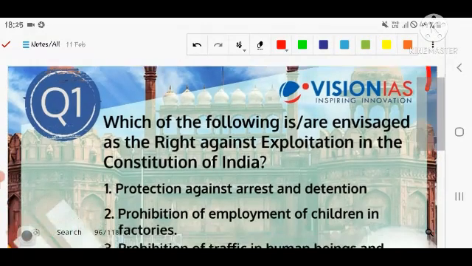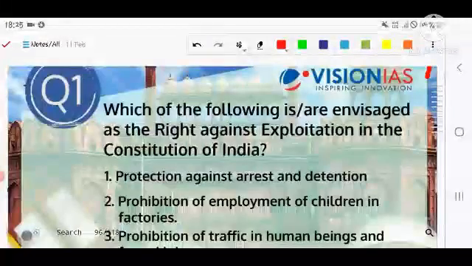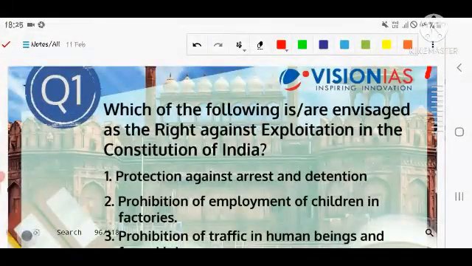Let's discuss the first question. The first question is related to the right against exploitation in the Constitution of India. You know very well, in Part 3 of the Constitution, fundamental rights are given. And the right against exploitation is one of the fundamental rights and a basic feature of the Indian Constitution that are given in Part 3 of the Constitution.